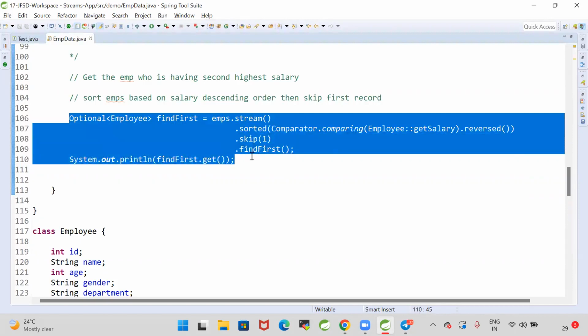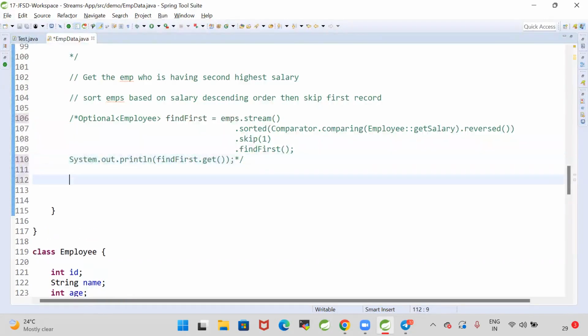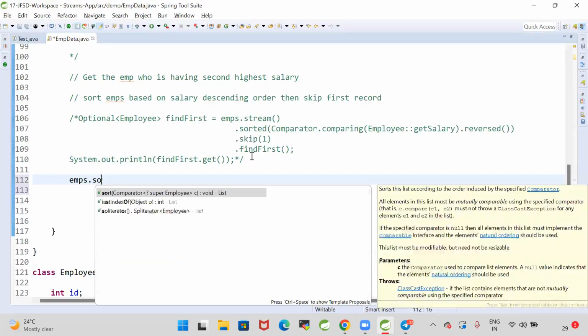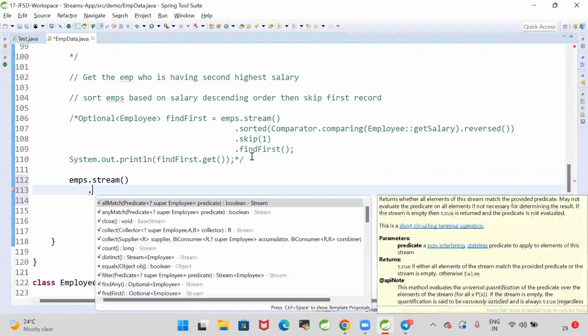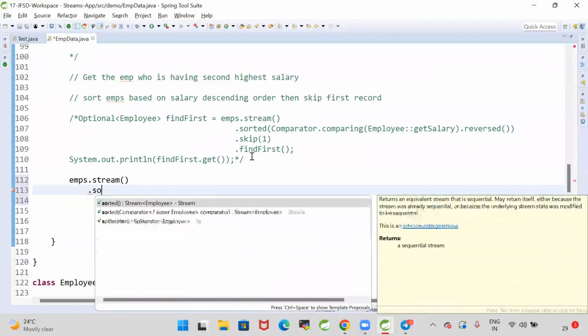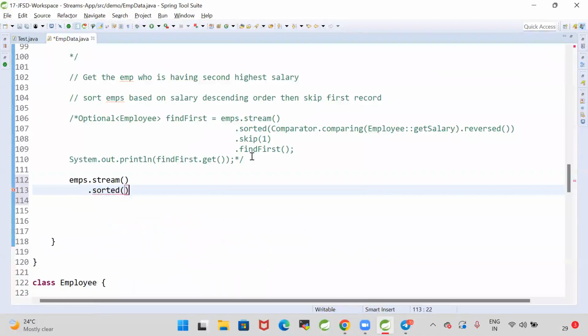Can we do this in another approach? Yes, we can. emps.stream(), I'm creating a stream. emps.stream().sorted(), same thing, I need to sort it.